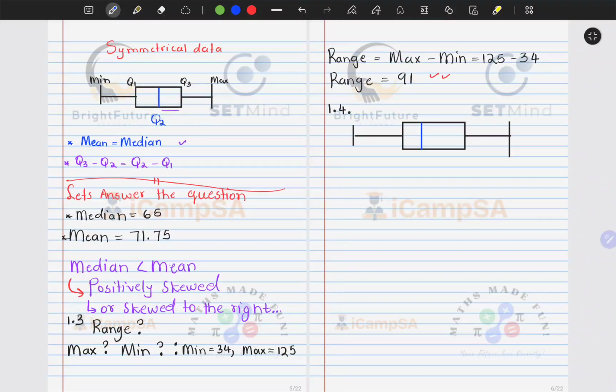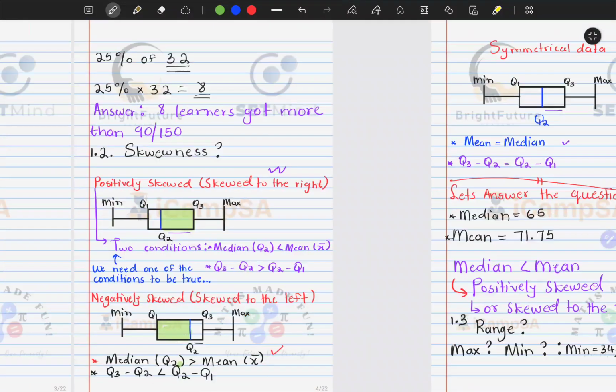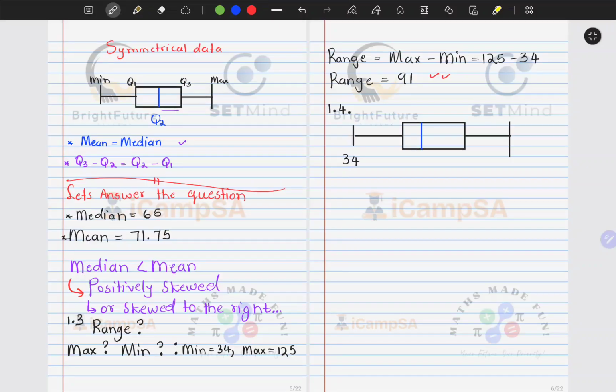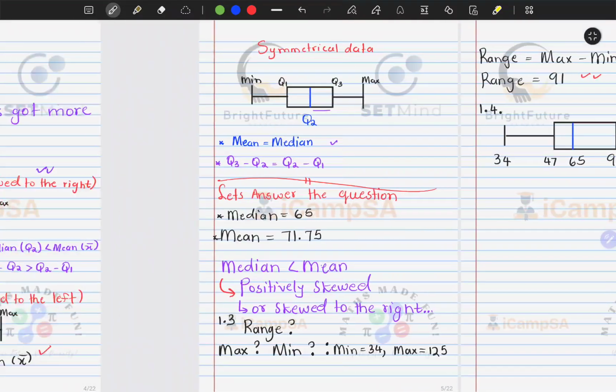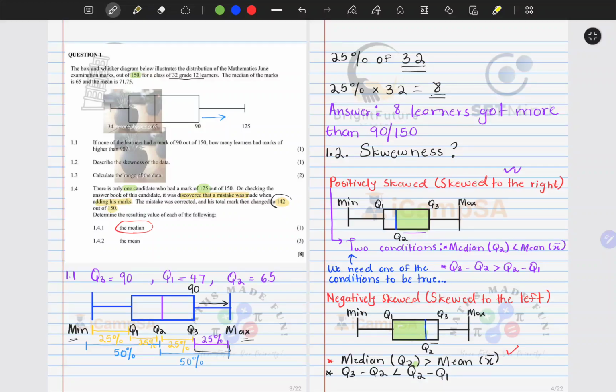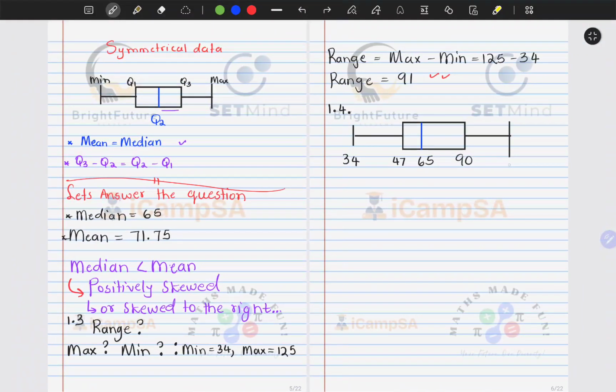We have exactly the same setup. We're at 34, then Q1 with a 47, and then the median, sorry, that is 65. And then we have our 90. Now our maximum has changed to 142. So that just becomes 142.